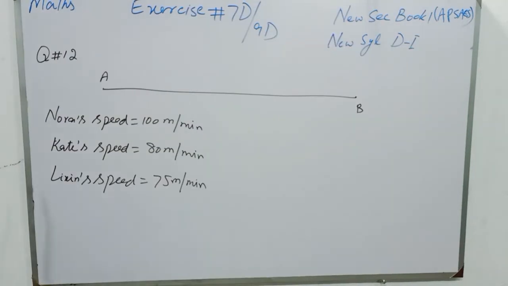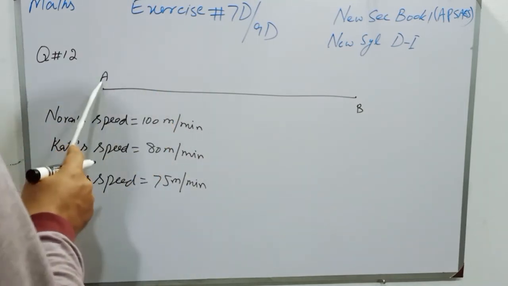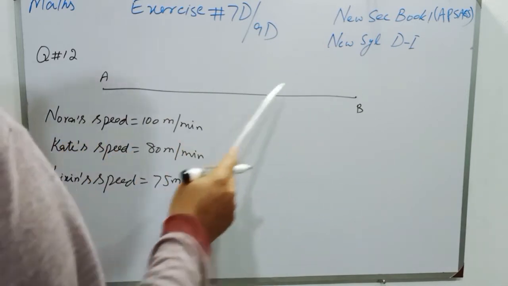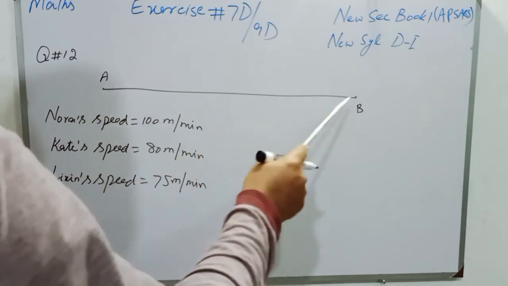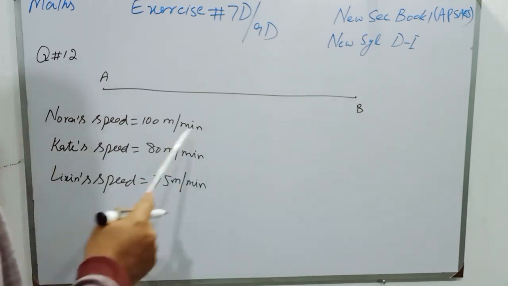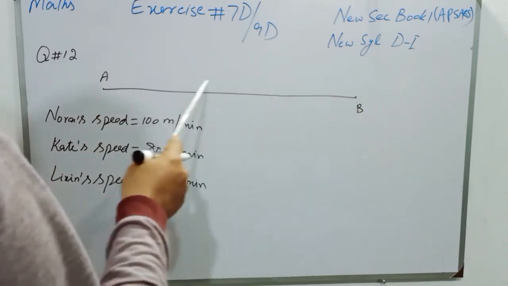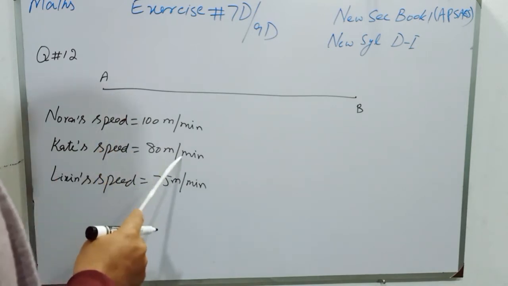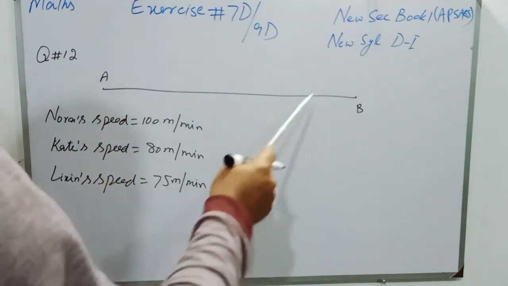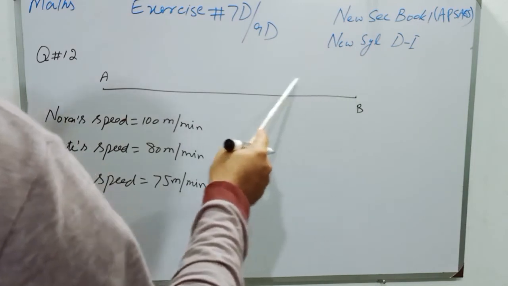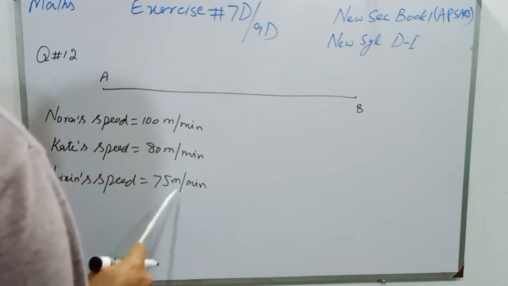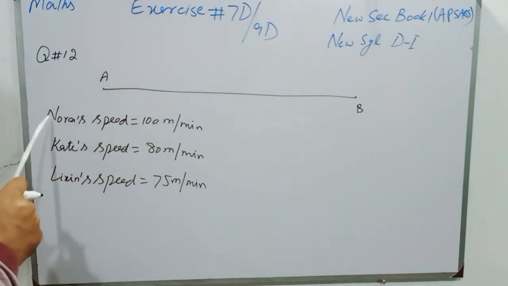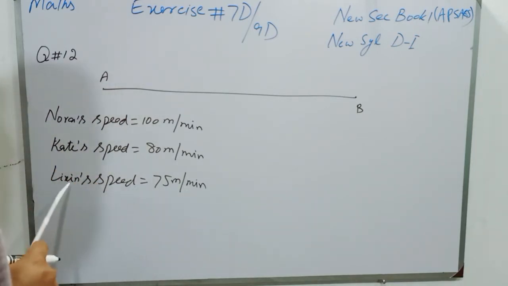Students, question number 12 of the same exercise is, Nora started walking from town A to town B with a speed of 100 meters per minute. At the same time, Kate started walking from town B toward town A with a speed of 80 meters per minute, and Dixon started walking from town B to town A with a speed of 75 meters per minute.